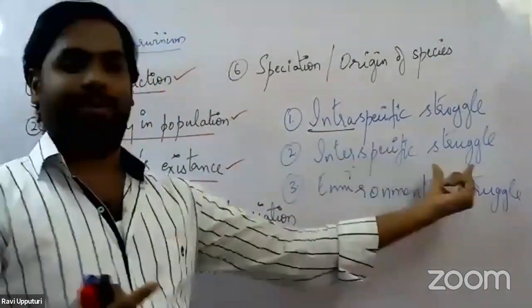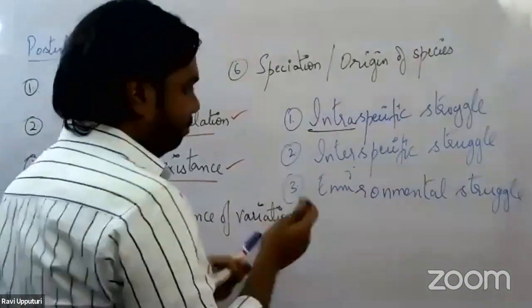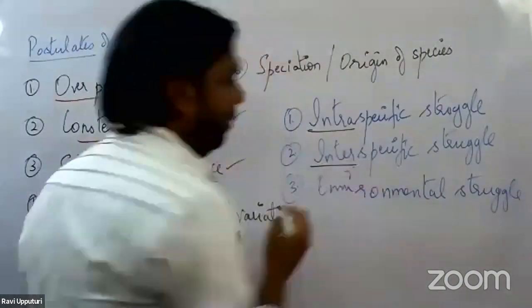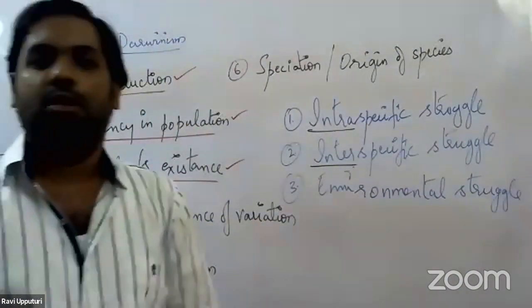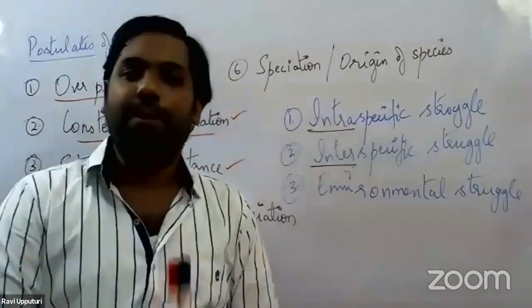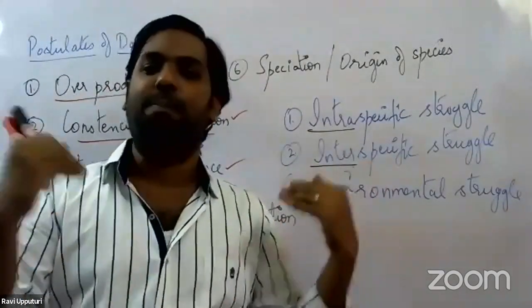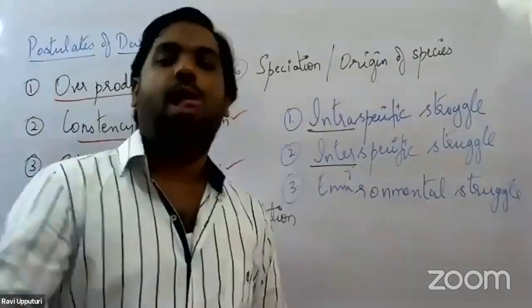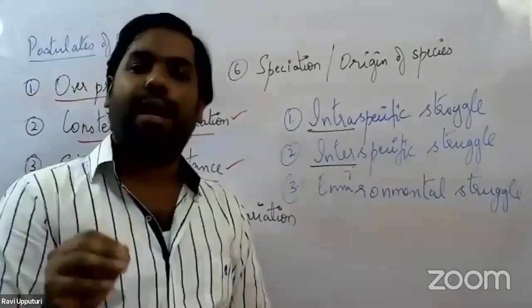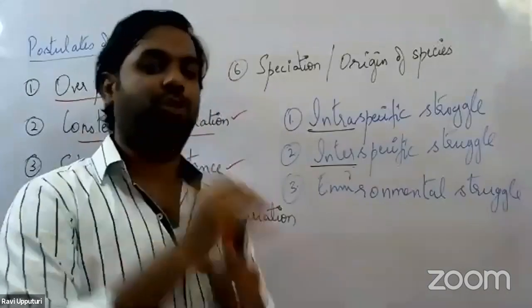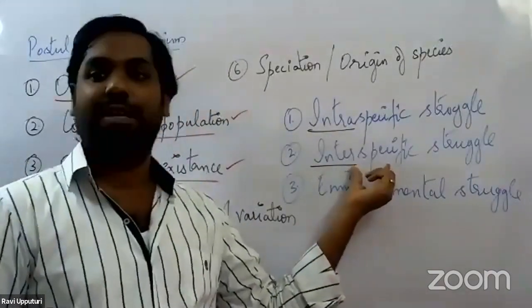The second one, interspecific struggle. Inter means between the species. So here he's talking about competition between organisms belonging to different species, which he called interspecific struggle.